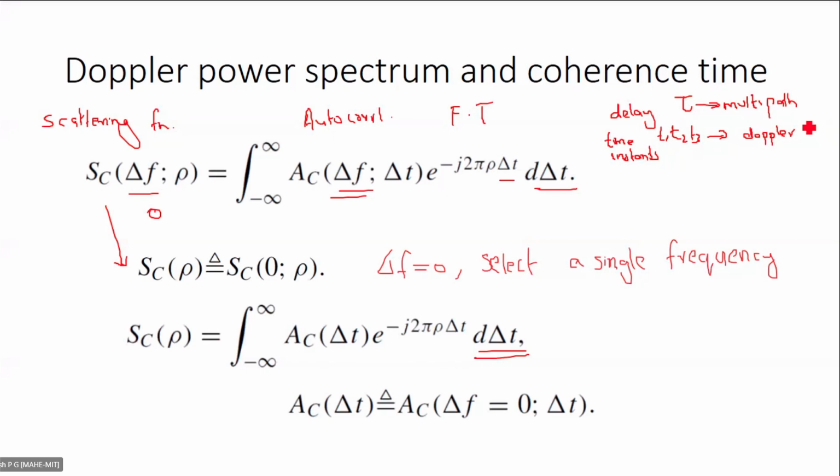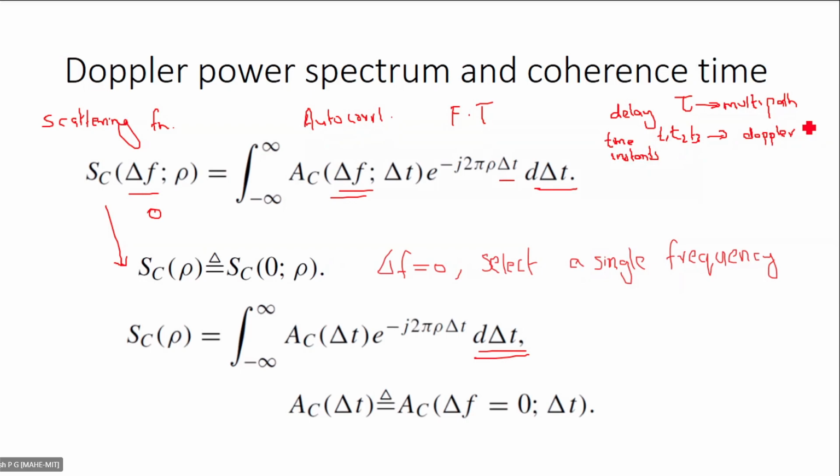Okay. So the pair will be AC of delta T and SC of rho. Since we are assuming delta F is equal to 0, the Fourier transform pair will be AC of delta T and SC of rho. It's clear? We are assuming delta F is equal to 0, which means that we are sticking on to one particular frequency.